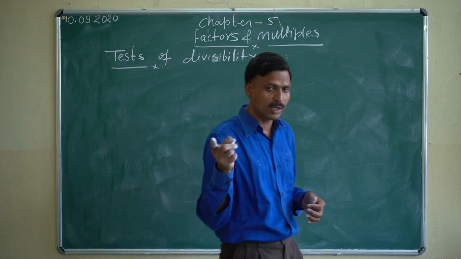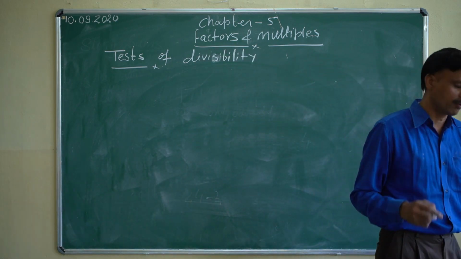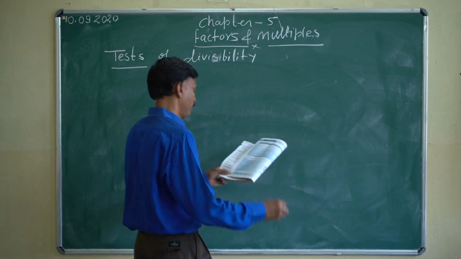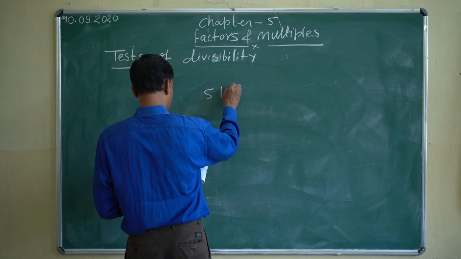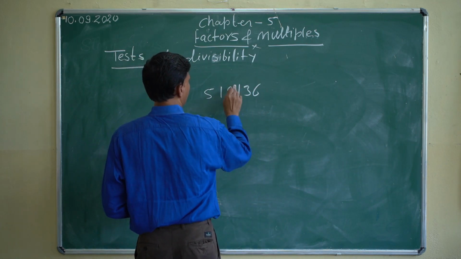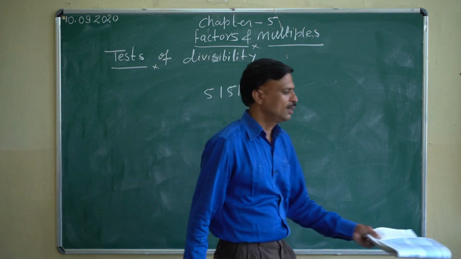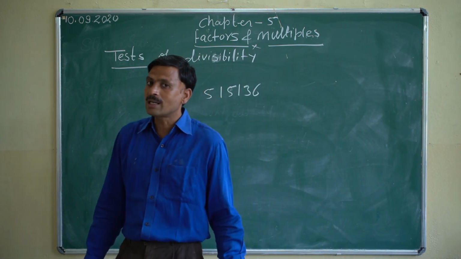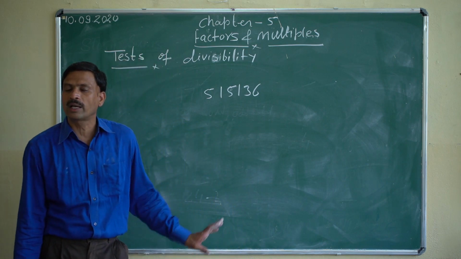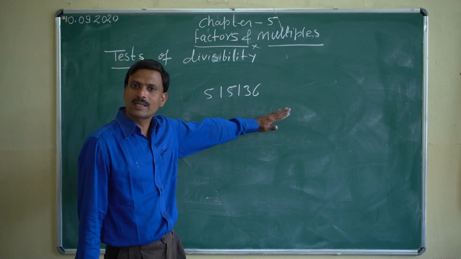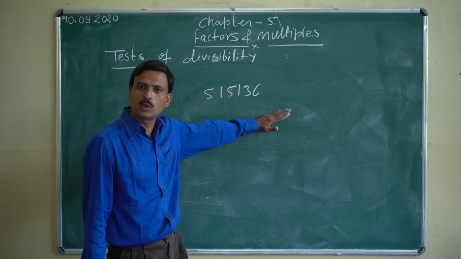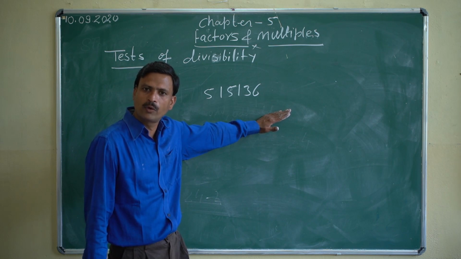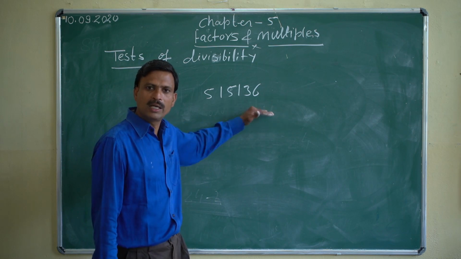So we'll check whether the number is divisible by 3 and also by 4 using the divisibility rule. I'm taking one example, that is 515136. Can you tell me whether this number is divisible by 4? This number is divisible by 4. Why? Because the number formed from the last two digits is 36, which is divisible by 4. That's why this number is divisible by 4.